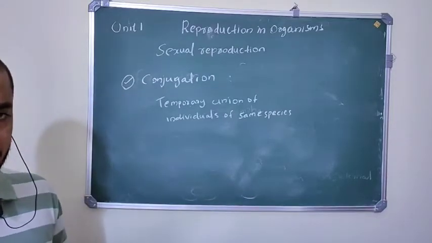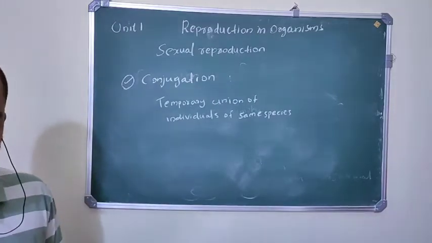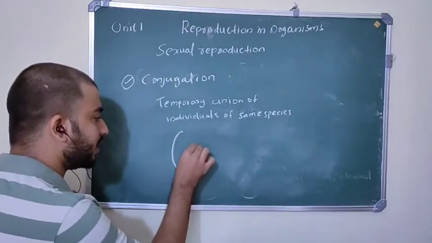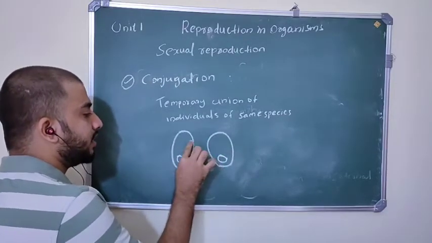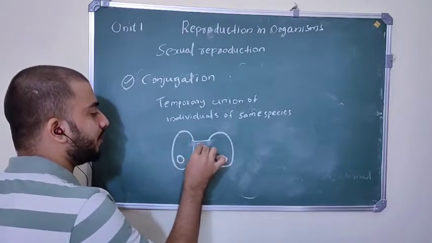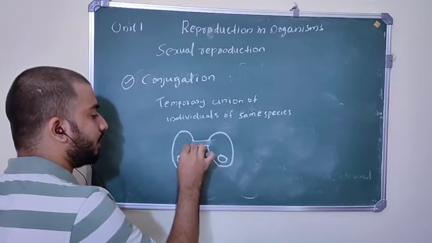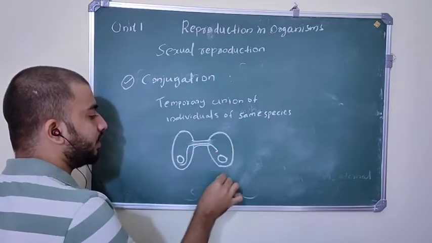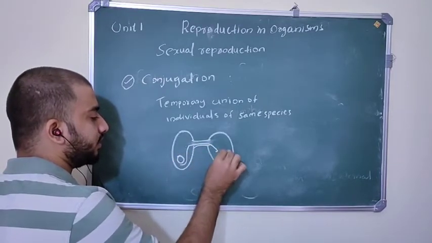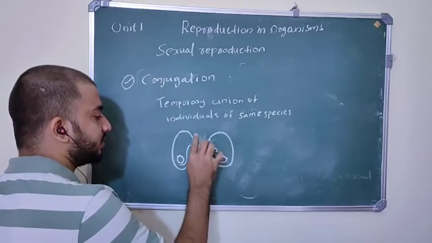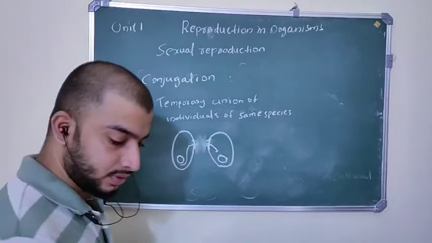So such type of reproduction is called conjugation. Okay, so this is an individual and this is another individual. They have DNA fragments, and when they come together they form a tube, the conjugation tube. A copy of the DNA fragment goes from one individual to another individual, then they separate. So that is called conjugation.